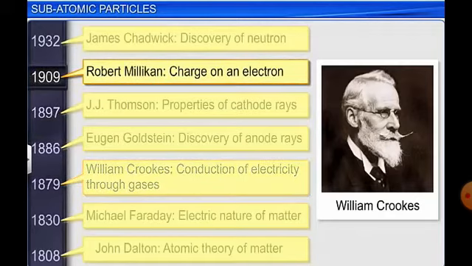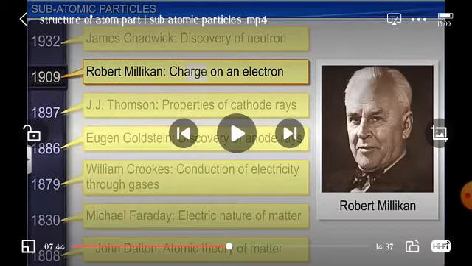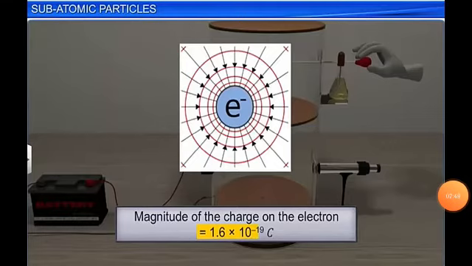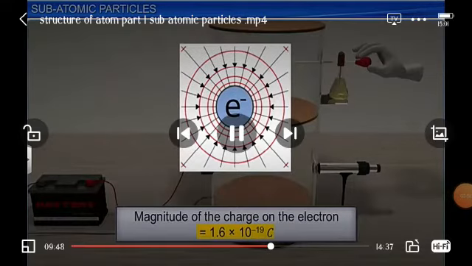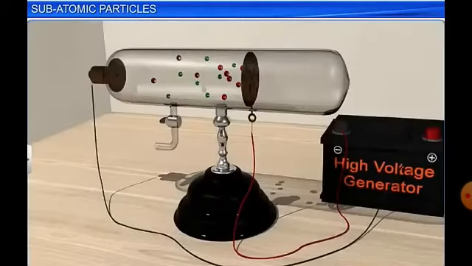Then the charge of an electron was found by Robert Millikan in 1909. He carried out his oil drop experiment to find the charge on an electron. From this experiment, we found the charge e by m is 1.758820 × 10^11 coulomb per kilogram, and mass is e upon e by m, and the mass is 9.1094 × 10^-31 kilogram. So the mass of an electron is very small. It's the lightest particle.